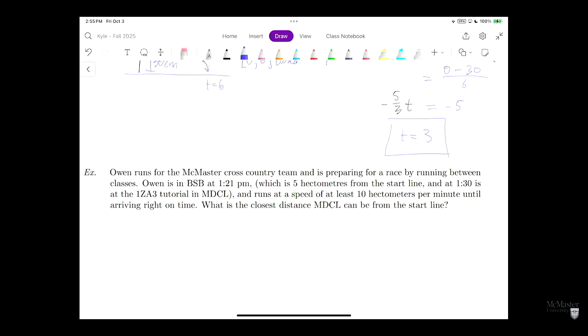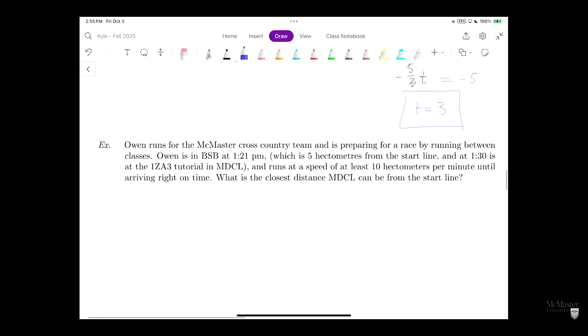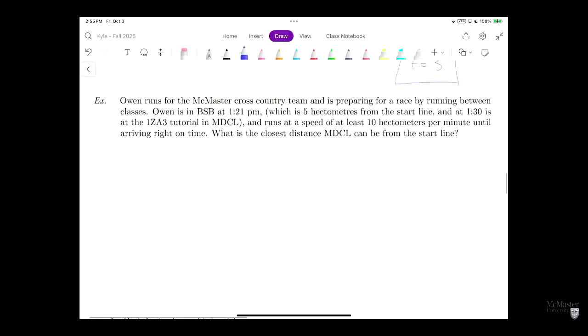Owen, is Owen here? Owen, you run for the cross-country team. Very nice. Is that varsity, or do you have any meets or any races?